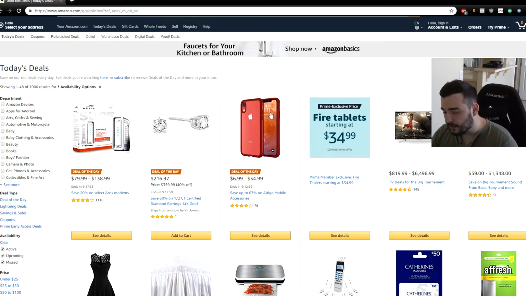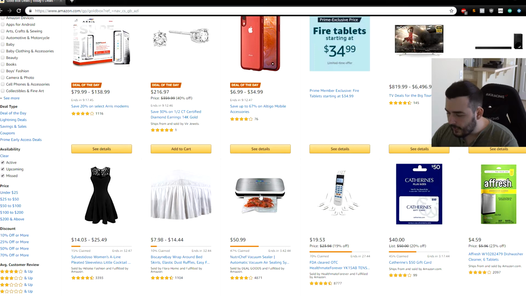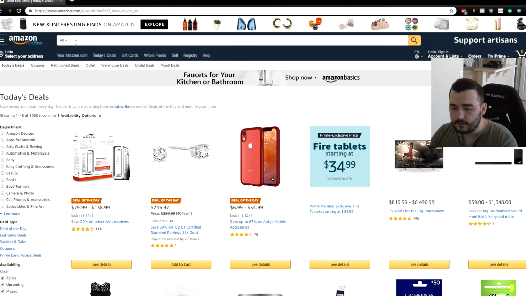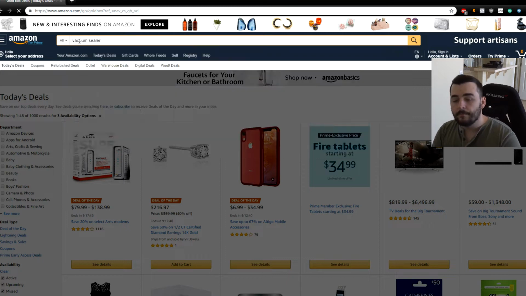Obviously, I'm not going to do iPhone cases because those are really all too similar, so it's sort of hard to decide on that. We're not going to go with name brand stuff here. Let's go with the vacuum sealer, actually. So there's a vacuum sealer here. What we're going to do is type in vacuum sealer, and this is where your homework starts.